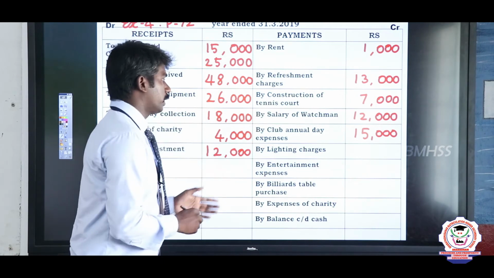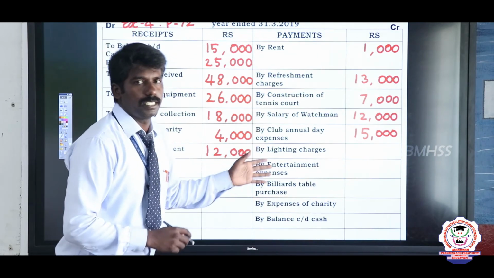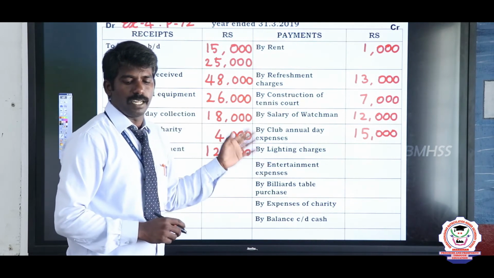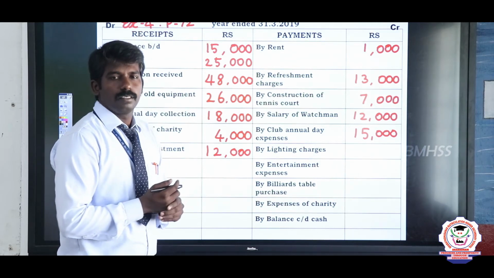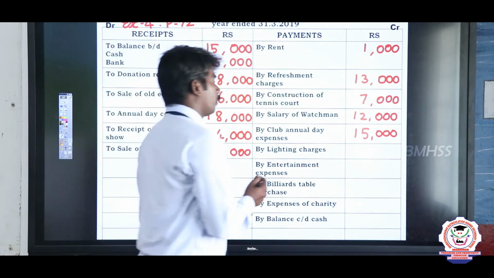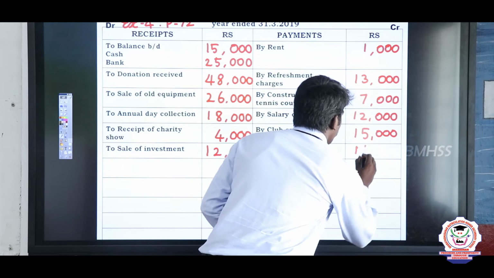See the next expense, the lighting charges. See the value. The value of lighting charges is 16,500. So write 16,500.